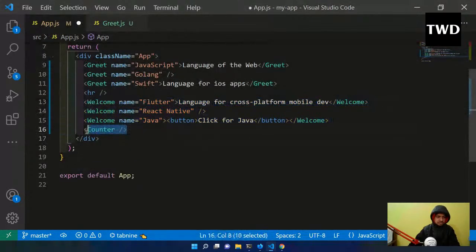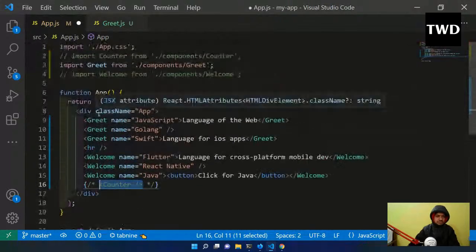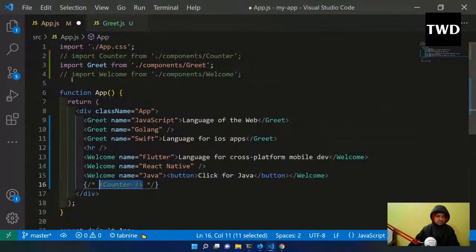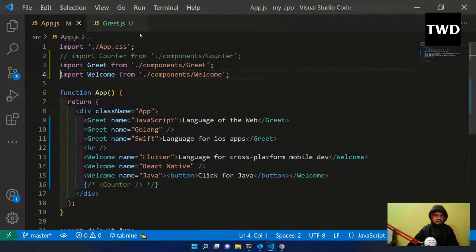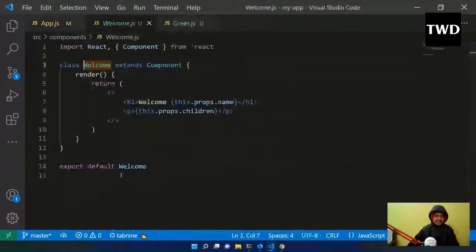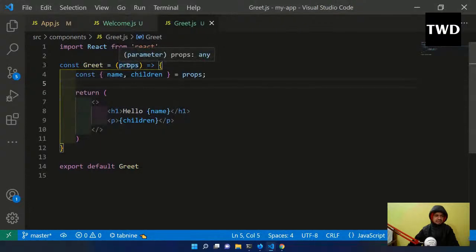Okay, counter I don't need right now. This welcome also I will comment it out, and now let me go to the welcome. And in the class-based component, only one type of destructuring is there, because I'm not getting anything in a parameter and all, so that's why we have only one kind of destructuring, and that is the second way of destructuring, which is this thing.